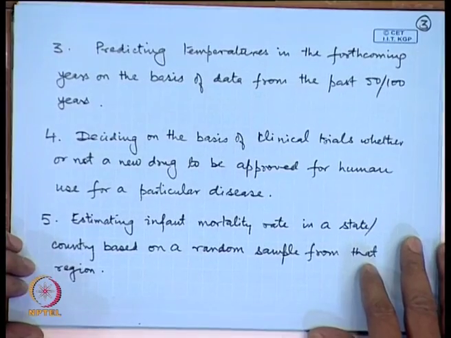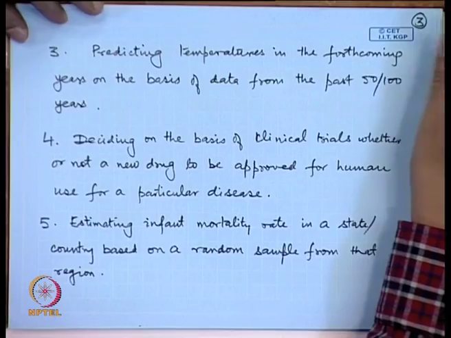Another problem could be that, for example, nowadays there is a lot of talk about climate change, global warming, etc. The scientists are interested in knowing how much increase in temperature there will be in the global climate during the next, say, 10 years or 5 years, on the basis of the data available to us from the past 50 years or 100 years.